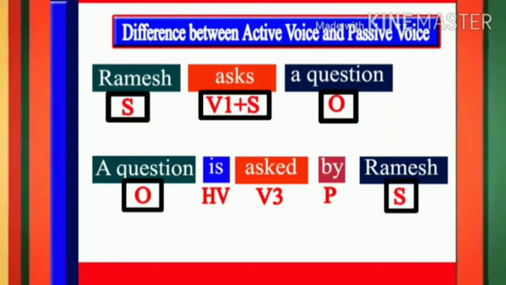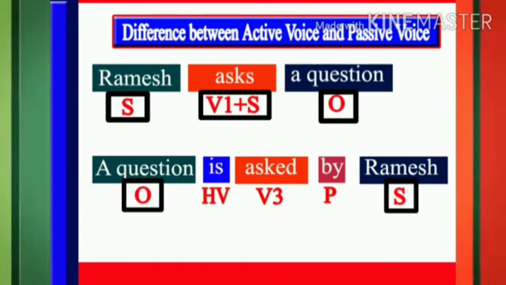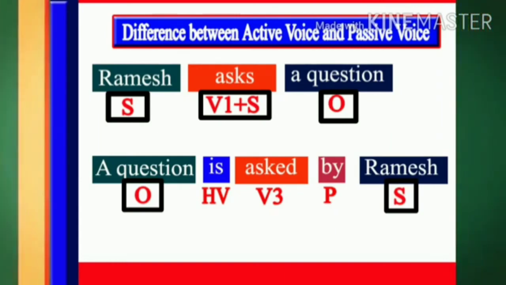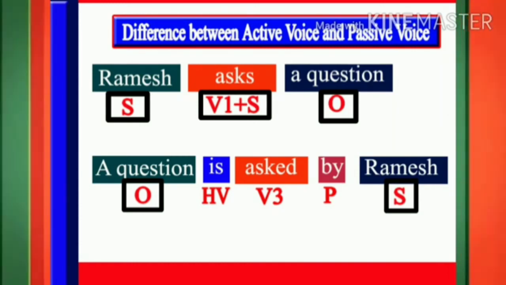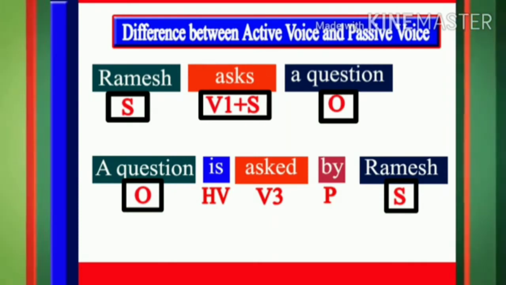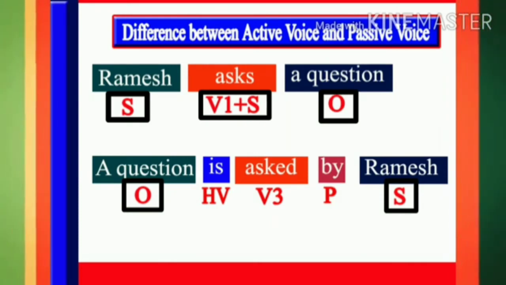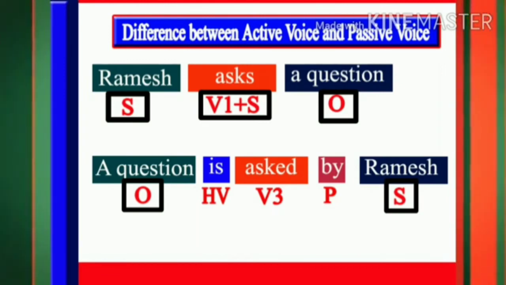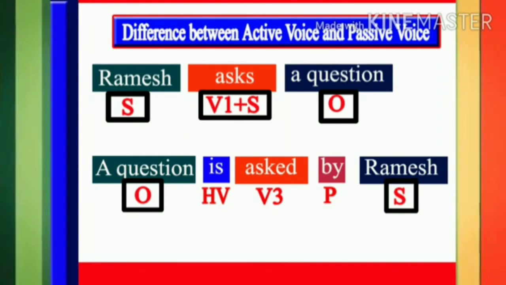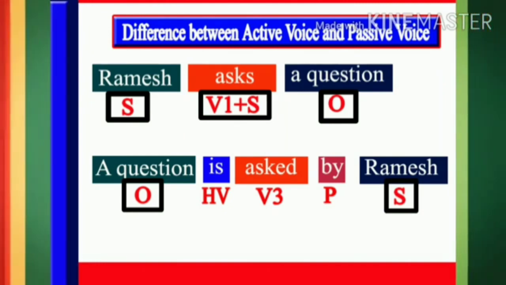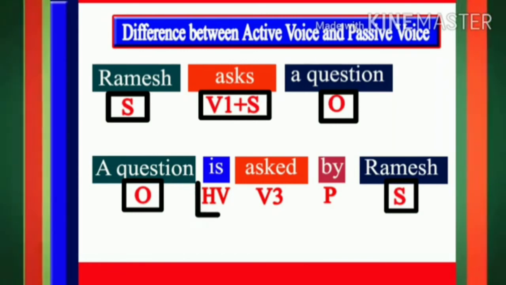The second change we have to make is that a suitable helping verb is used after the object, since the sentence is in simple present tense and the object, a question, is in a singular form. While transforming the sentence, Ramesh asks a question, we have used the helping verb is.